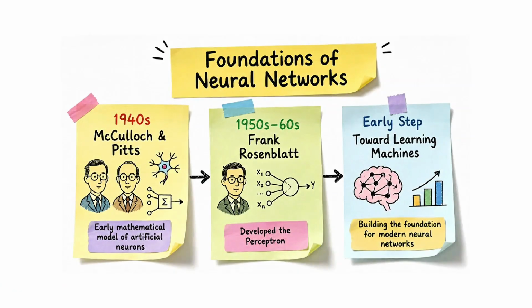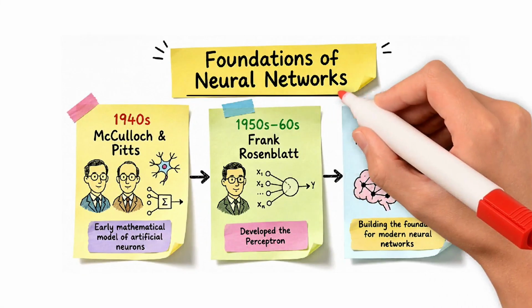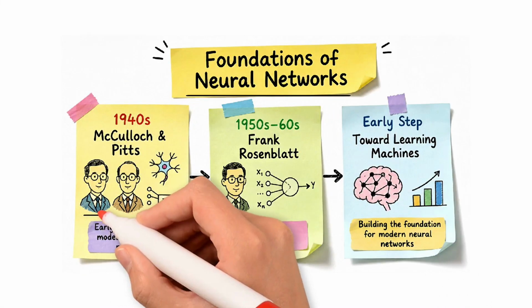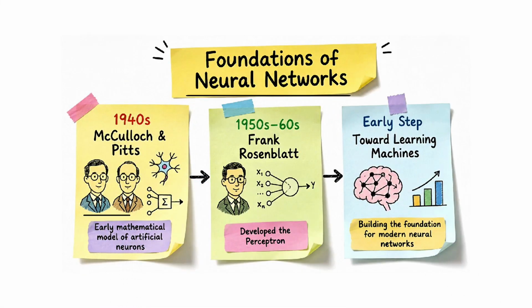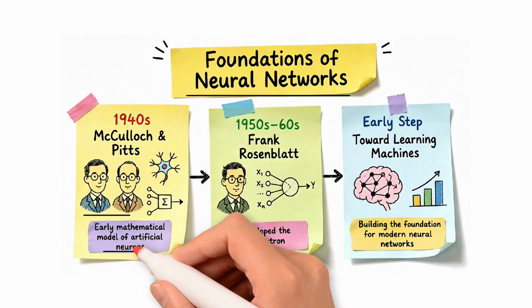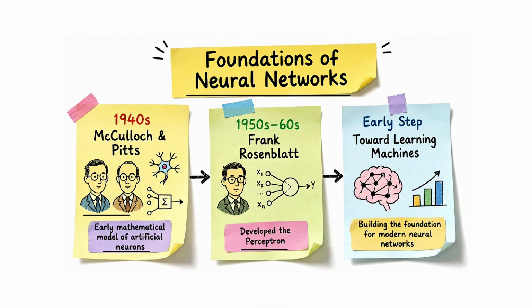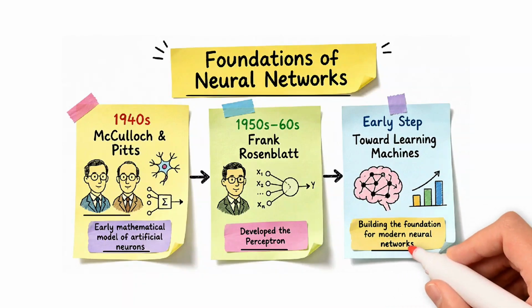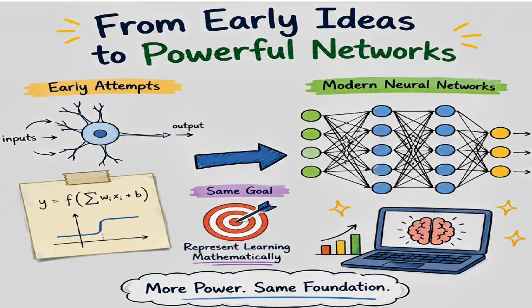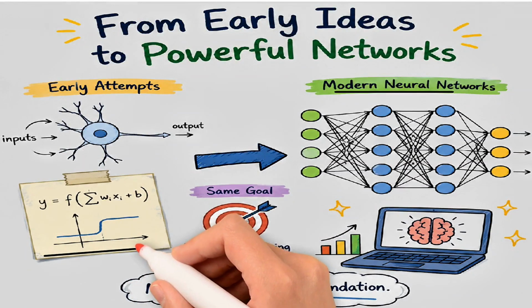The foundations of neural networks go back decades. Researchers such as Warren McCulloch and Walter Pitts proposed an early mathematical model of artificial neurons in the 1940s. Later, Frank Rosenblatt developed the perceptron, an early learning system. Modern neural networks are much more powerful, but they grew from those early attempts to represent learning mathematically.